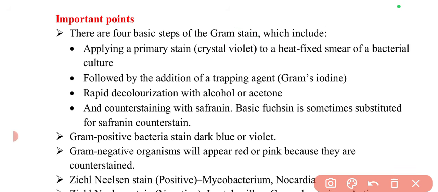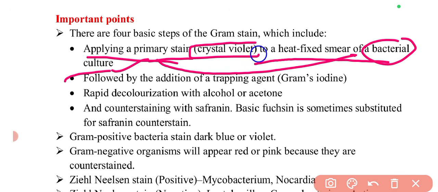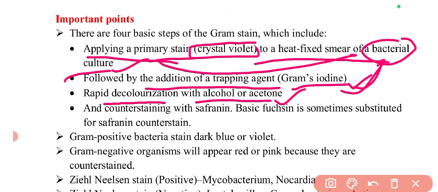So what happens is applying a primary stain to a heat fixed smear of a bacterial culture. We'll take a bacterial culture and apply a primary stain, which will give a crystal violet color to the bacteria. Then we'll add a trapping agent. Gram iodine is added, so after adding gram iodine, it will trap the color inside the bacteria. Then we'll do the rapid decolorization with alcohol or acetone. So we'll simply use acetone or alcohol to decolorize this color.